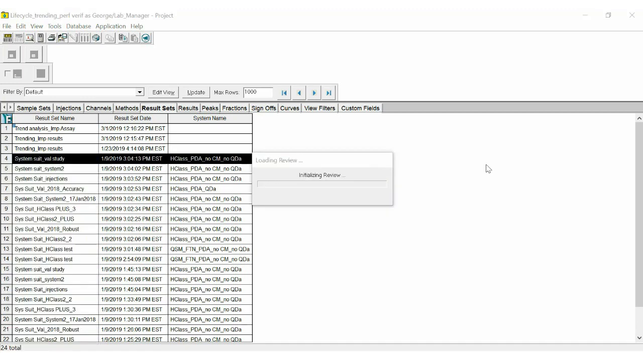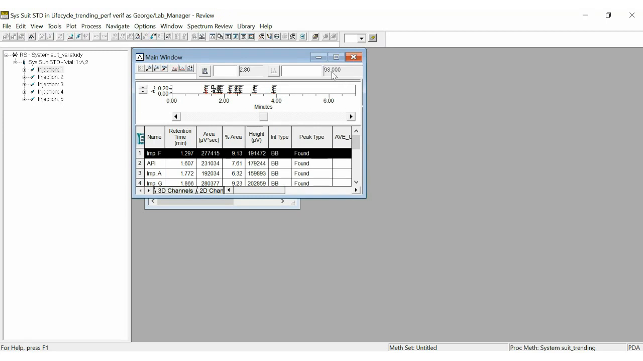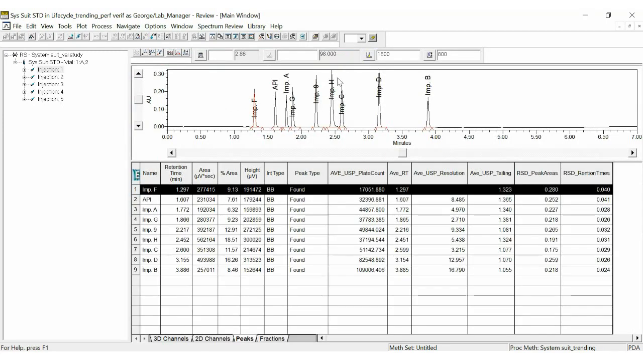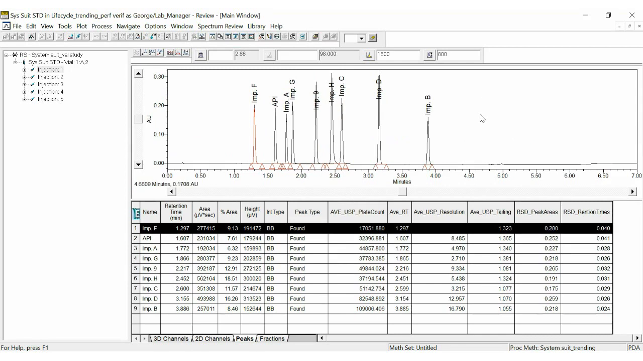We'll right-click and go to Review. We can look at the chromatography. We can see that we have 9 peaks that are reasonably separated. And we can also see in this set of results we have calculated areas and heights. And we also have some averages calculated for USP plate count, USP resolution, and so forth.